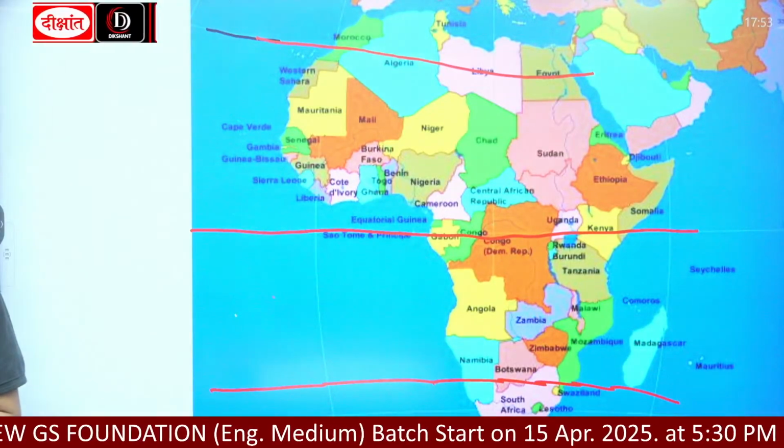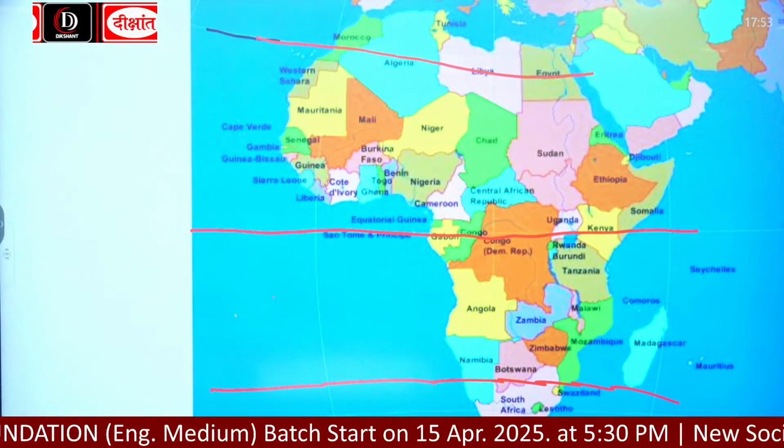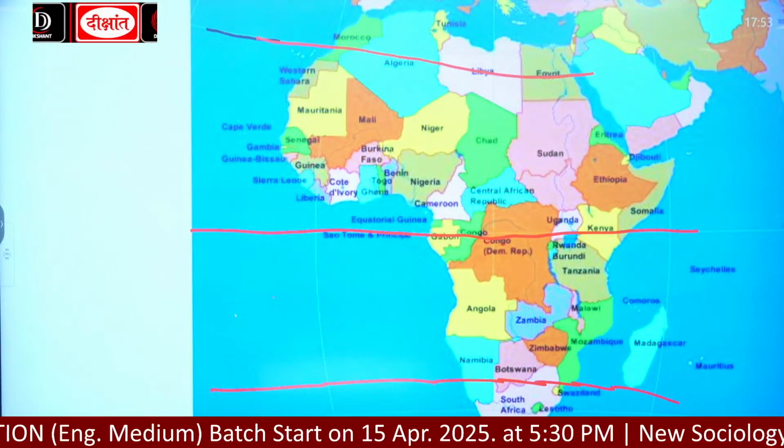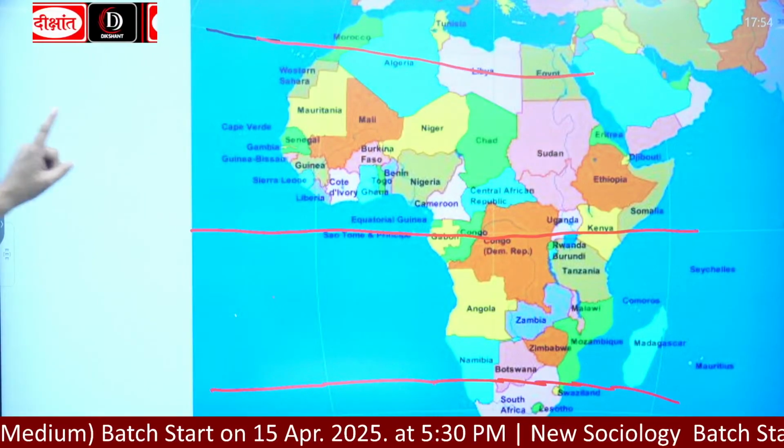Apart from that, the 0 degree meridian also passes through African countries.